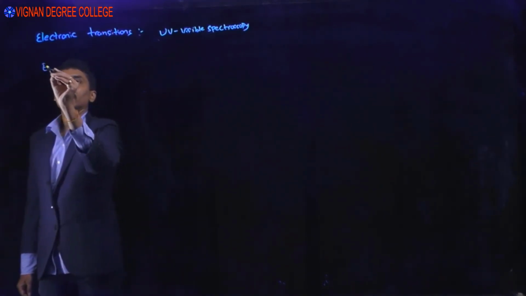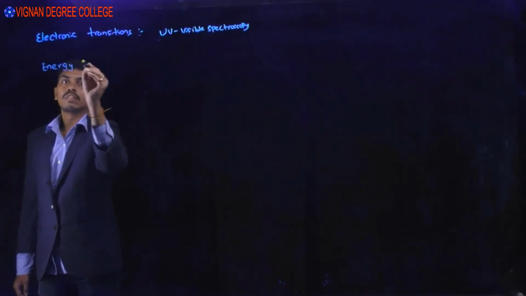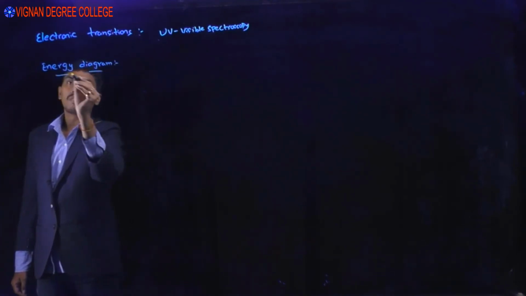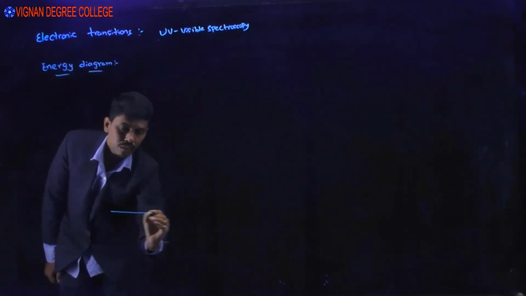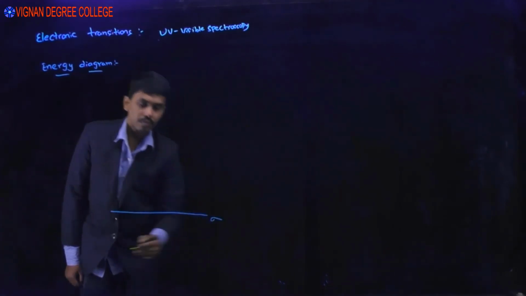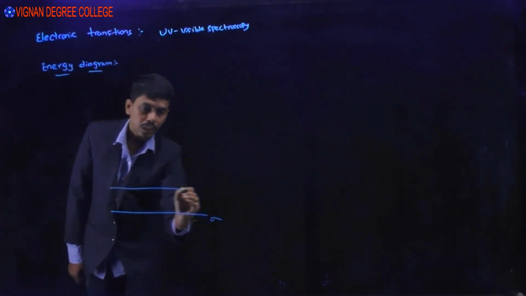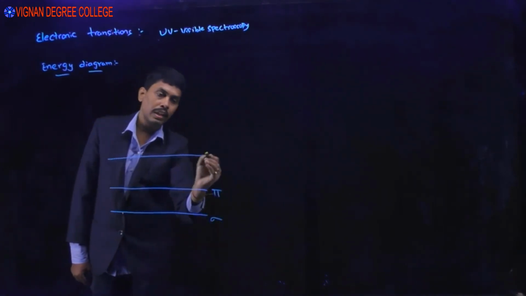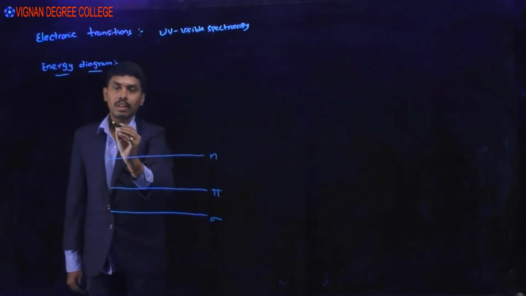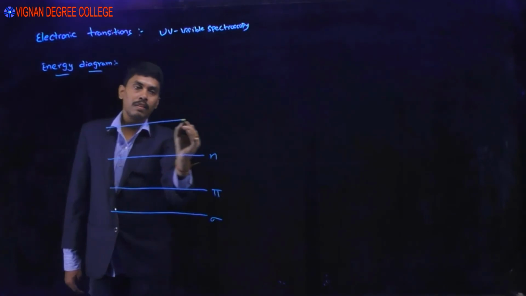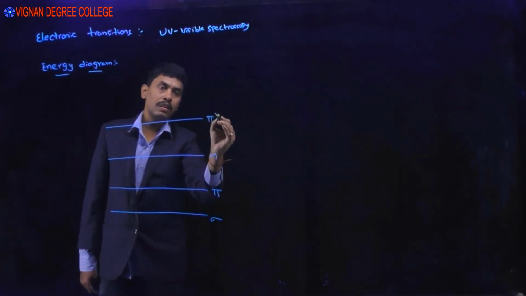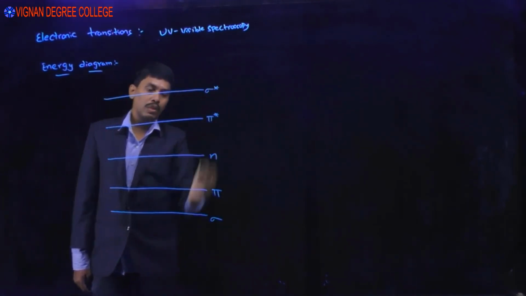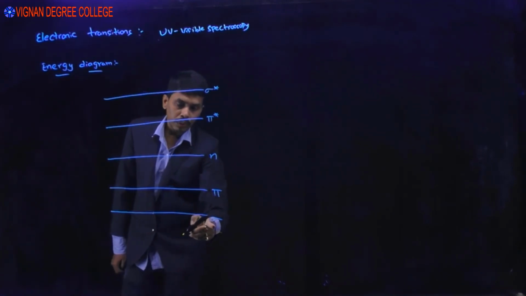Okay, if we see the energy diagram, the stable state is sigma. Afterwards, sigma bonding, later pi, and later n bonding electron orbitals, and later pi star, and later sigma star. Okay. The most stable energy state is sigma.